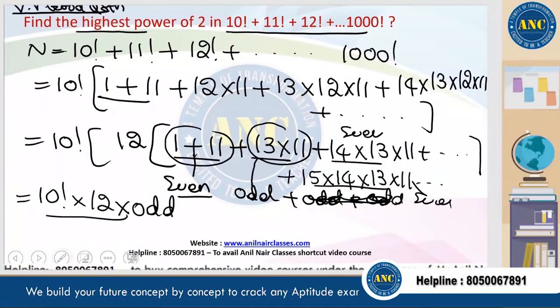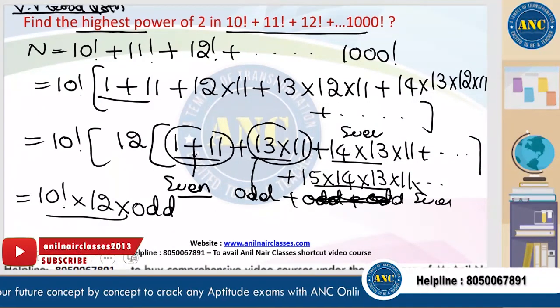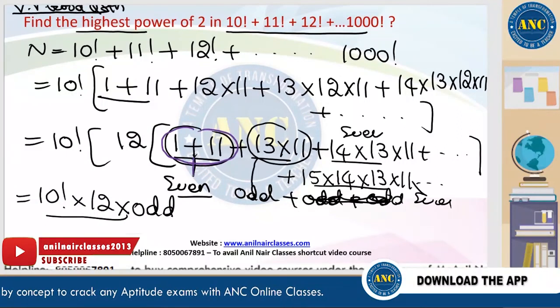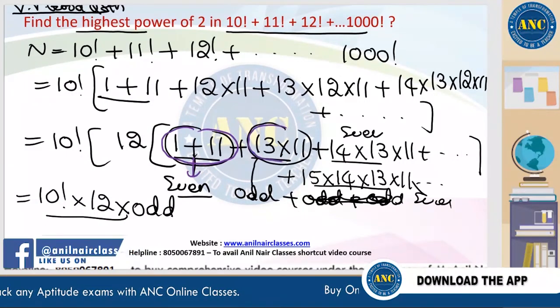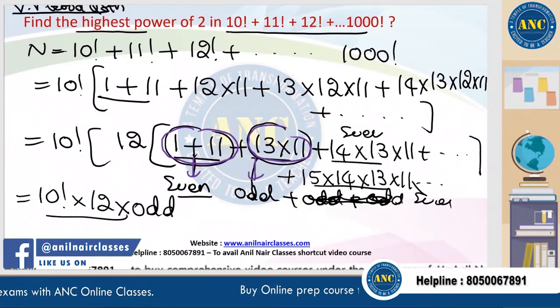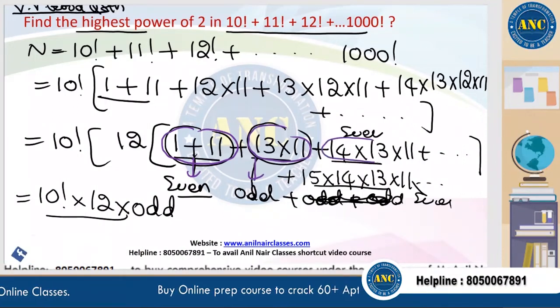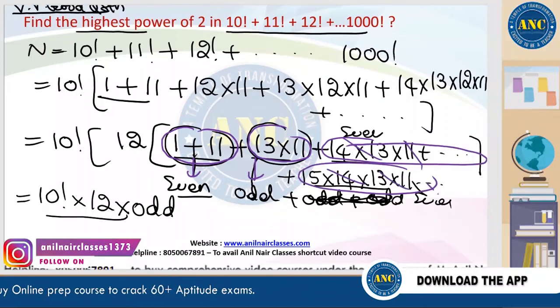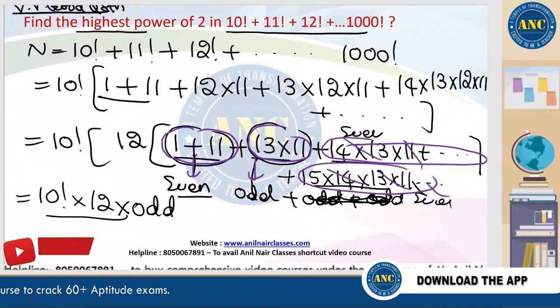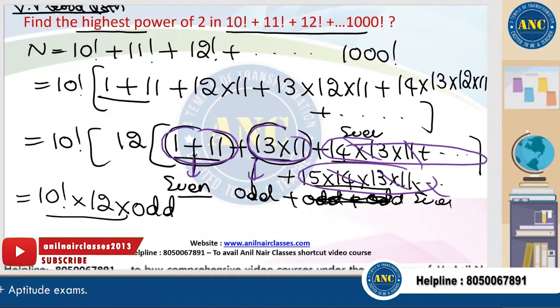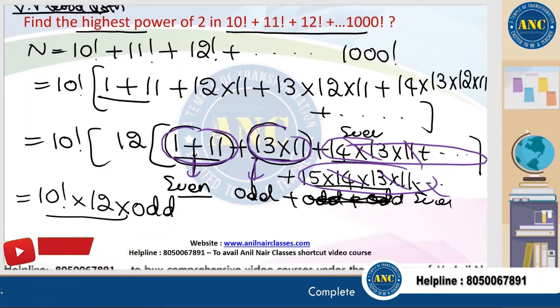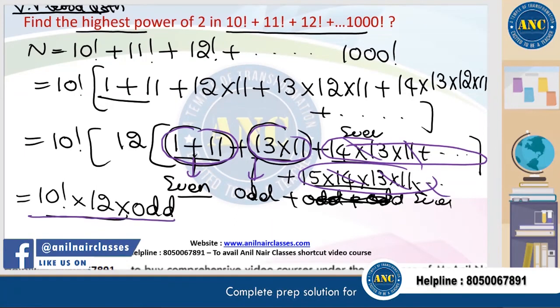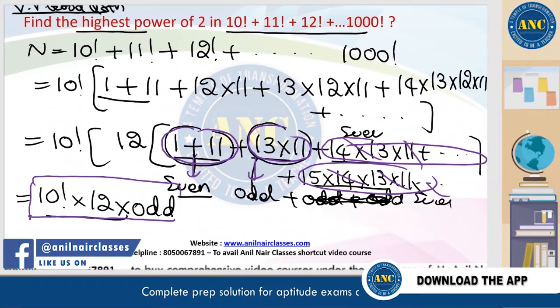Again I am repeating. Listen carefully here. 1 plus 11, 12. 12 is an even number. 13 into 11, it is an odd number. 14 contains 2, even number. It will be even. 1 plus 11, 12, even. 13 into 11, it is odd. So total I got 10 factorial into 12 into odd.